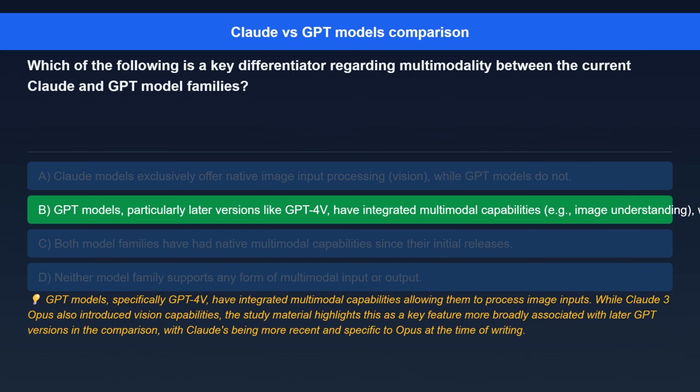The correct answer is GPT models, particularly later versions like GPT-4v, have integrated multimodal capabilities, e.g., image understanding, which is less prevalent in current widely available Claude versions. Here's the explanation. GPT models, specifically GPT-4v, have integrated multimodal capabilities allowing them to process image inputs. While Claude 3 Opus also introduced vision capabilities, the study material highlights this as a key feature more broadly associated with later GPT versions in the comparison, with Claude's being more recent and specific to Opus at the time of writing.